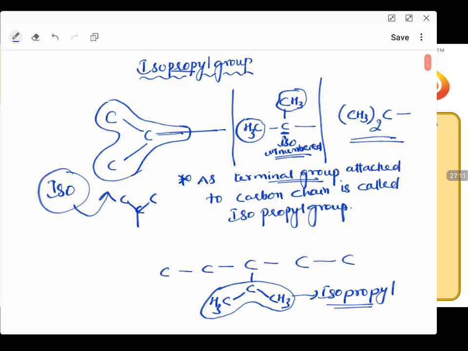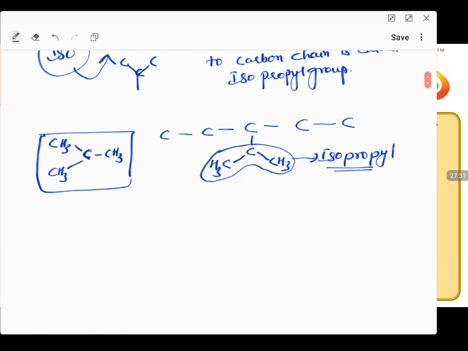But if you want to use common names, there will be a carbon chain CH3, CH3, and CH3 if they have given it this way. Now there are two types of naming for this particular carbon chain. Let us understand two names.